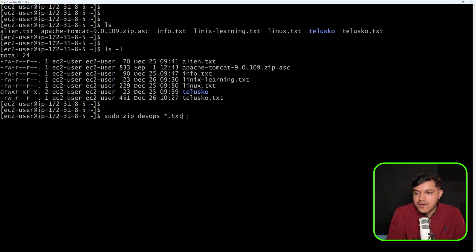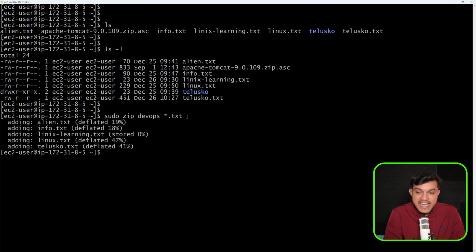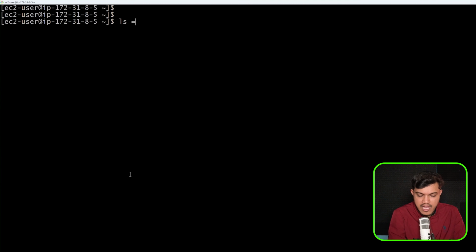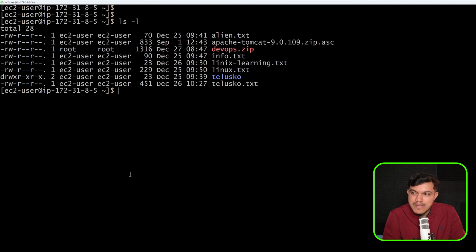So the moment I run this, it is added, guys. All this has been added. So let me just clear this. If I say here ls -l, we can see we have one zip file available, right? And inside this zip file, all the text files which I have added will be available. How do we check that? For which we can again say here sudo zip -sf, and I have to specify the name of this file.